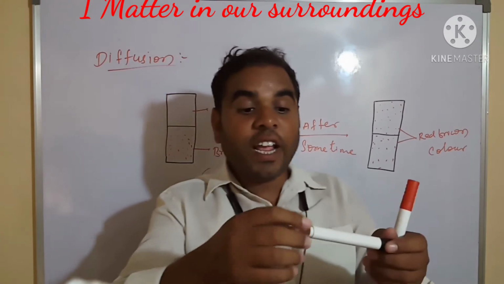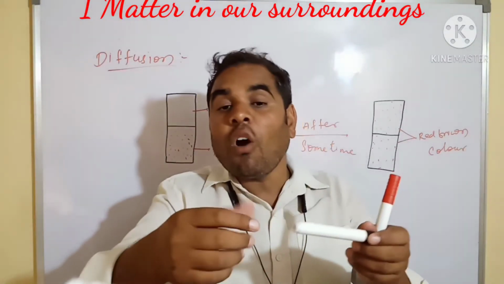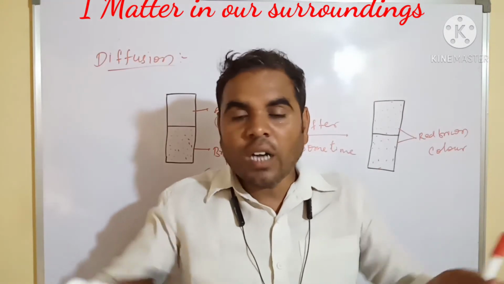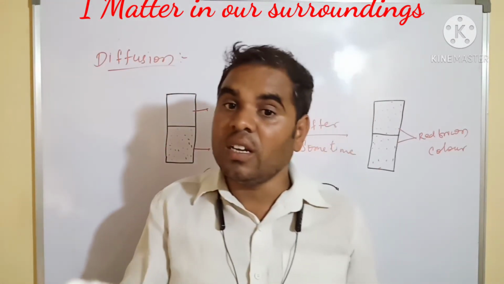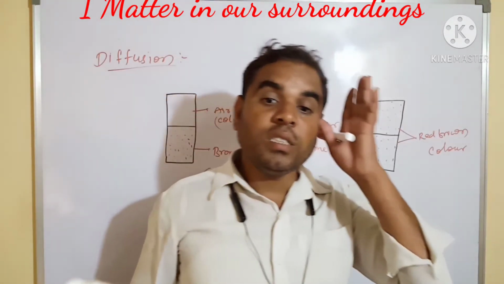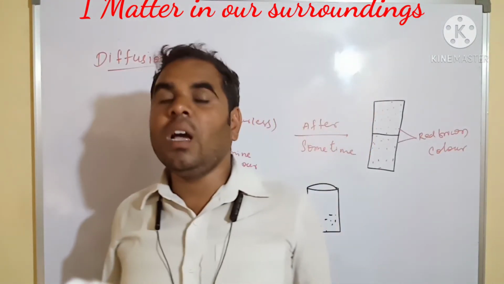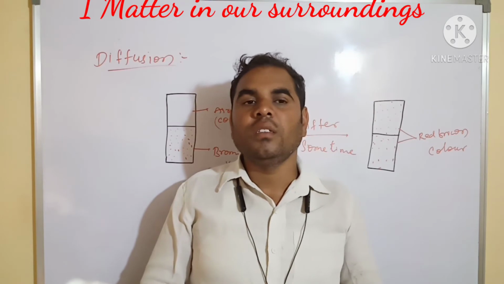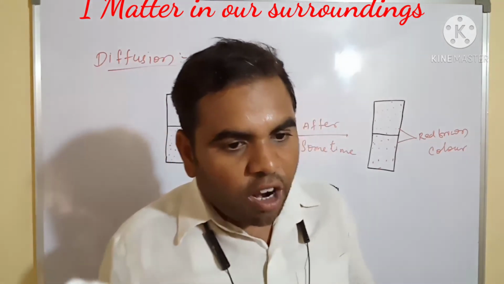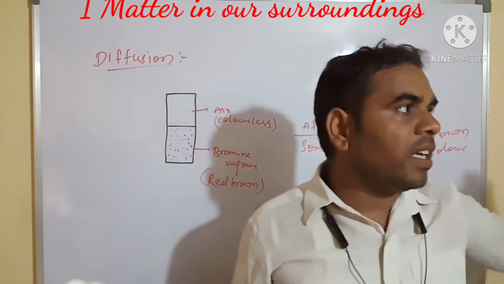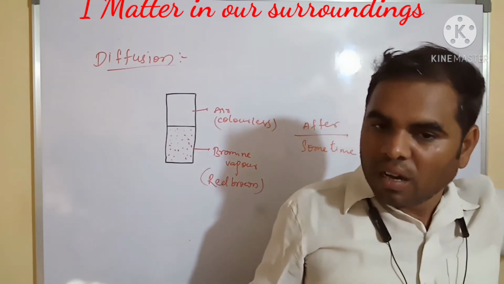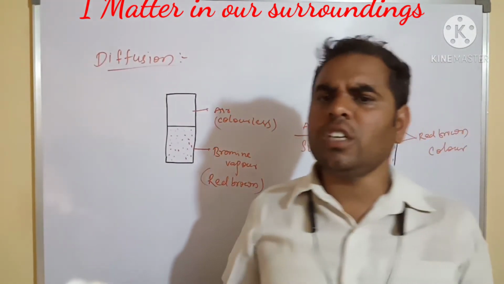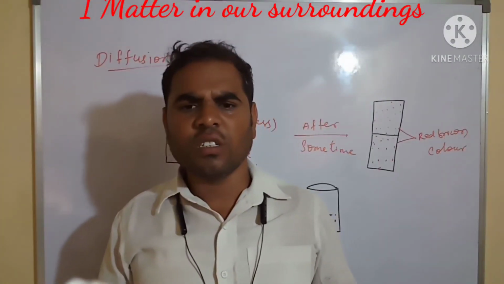We can't take the bolt out; we can't separate it, it will break. Solids also show diffusion. Next, for example, cement, concrete and sand. This is solid diffusion.